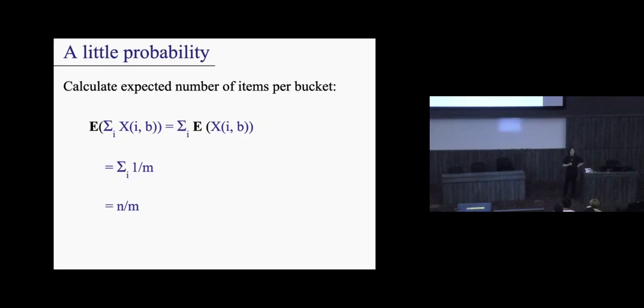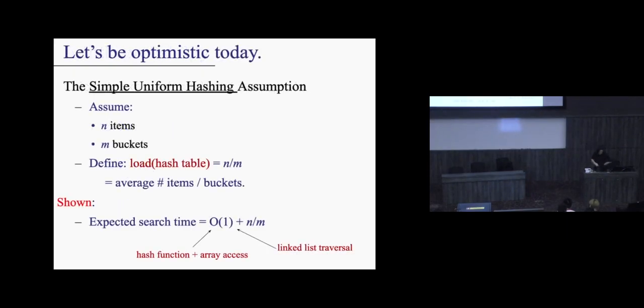Okay, so what have we done? We've shown that if you have n items that you wish to hash, assuming the simple uniform hashing assumption, with a table of size m and n items, the expected size of the linked list is n over m. The expected size, the average size. Okay, so what does that mean?